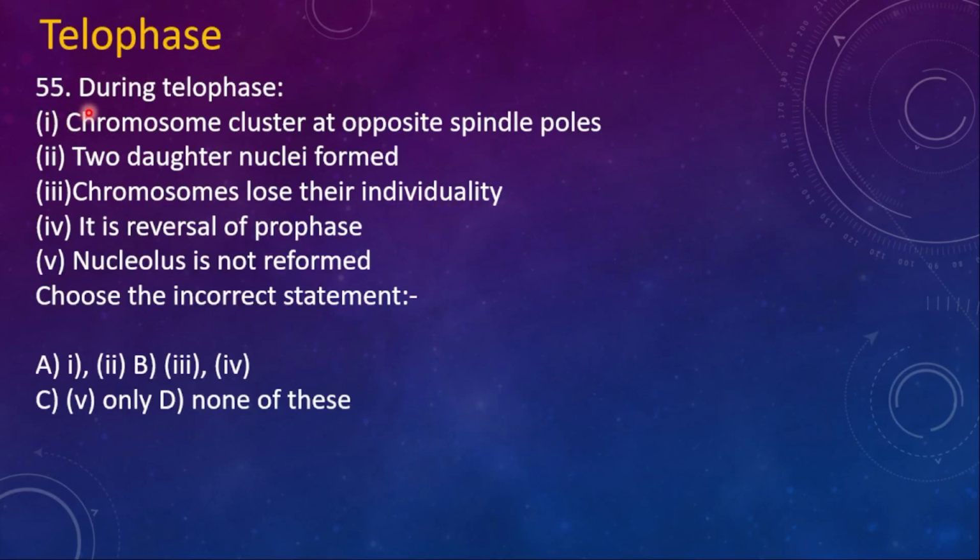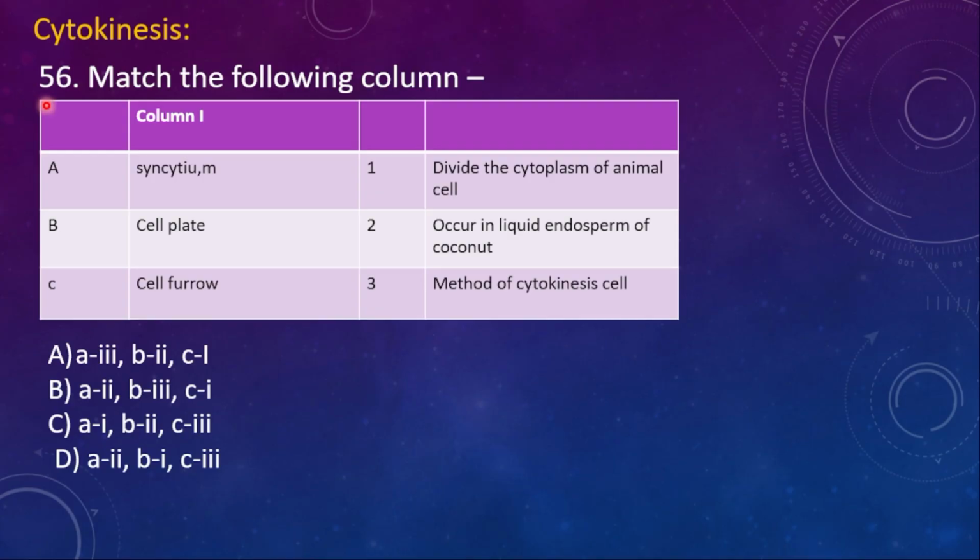Telophase. 55. During telophase, statement 1, chromosomes cluster at opposite spindle poles. 2. Two daughter nuclei formed. 3. Chromosomes lose their individuality. 4th, it is a reversal of prophase. And then 5, nucleolus is not reformed. Choose the incorrect statement. Here the incorrect statements are 3rd and then 4th one. 56. Match the following column 1 with column 2.